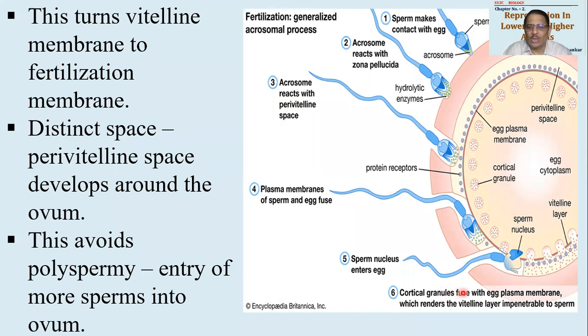the cortical reaction, and cortical granules fuse with the egg plasma membrane. The reaction is happening here. This reaction is also responsible for cutting of the sperm. It will cut the sperm between the neck and the middle piece. So only two parts are allowed in. What are these two parts? The head region consisting of the nucleus and the neck region consisting of the centrioles. The rest of the sperm will remain outside. This cortical reaction will make the vitelline membrane become the fertilization membrane, as a result of which polyspermy will be avoided. So this is the fertilization event that is occurring over here.